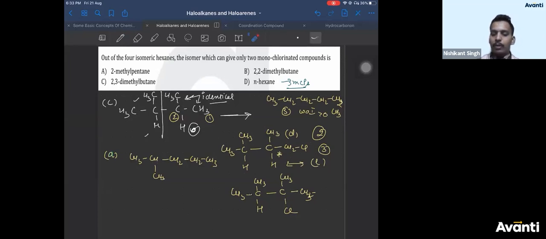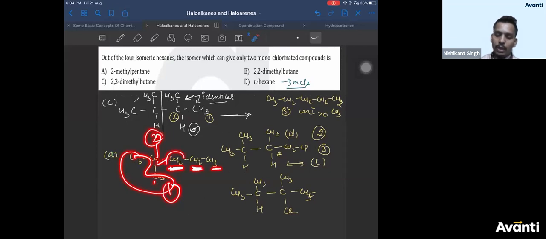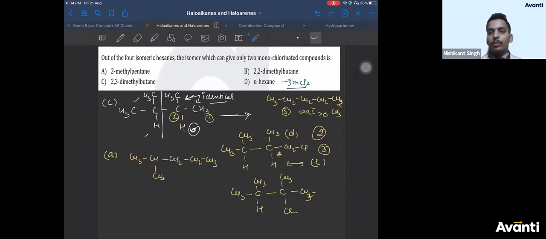So obviously hexane is wrong. It can never have 2 products with monochloro, with or without optical isomers. In this, these 2 CH3 are identical, so they will give you 1 product. This CH will give you another product. This CH2 is different because this is CH2 bonded to CH, and this is CH2 bonded to CH3. So there will be a 3rd product here, 4th product here, 5th product here. You'll get 5 products without optical isomers. So obviously with optical isomers it will be more.